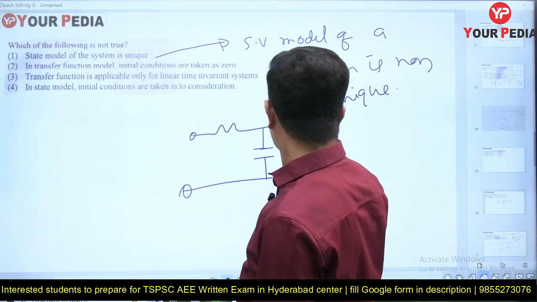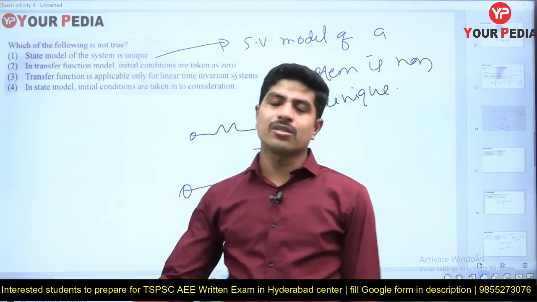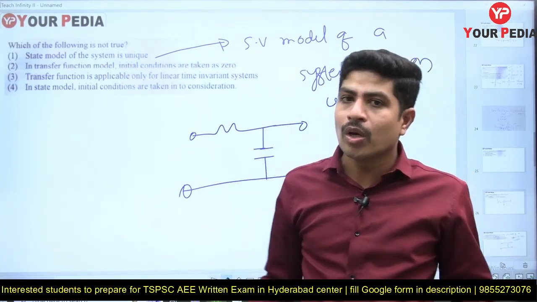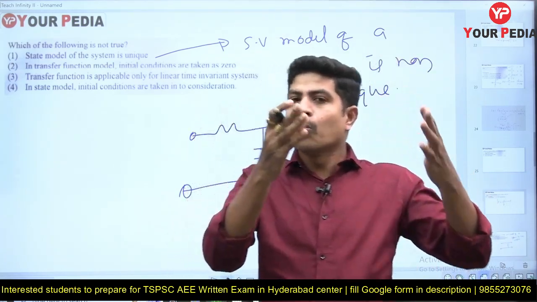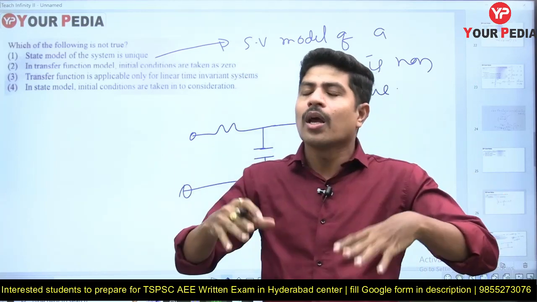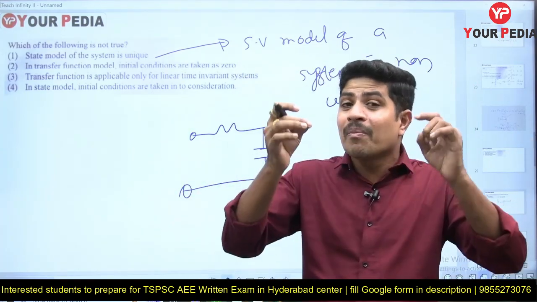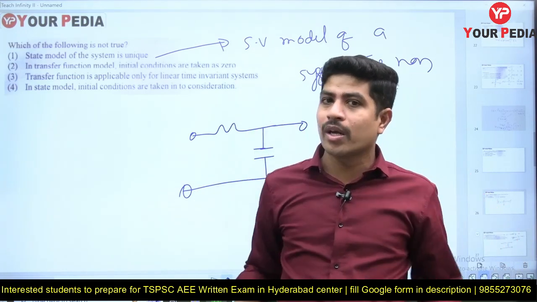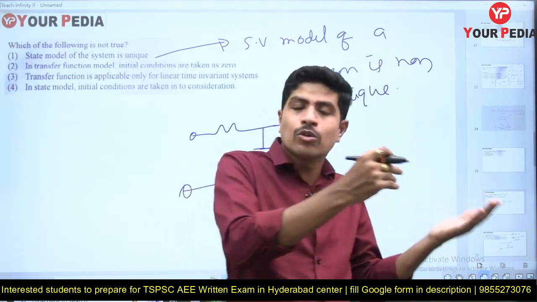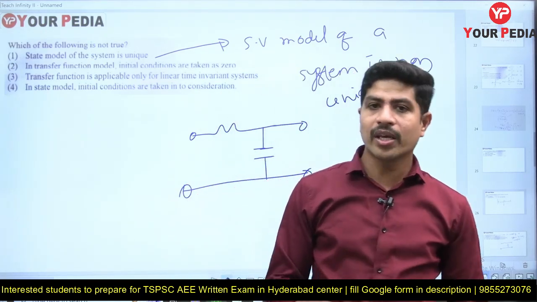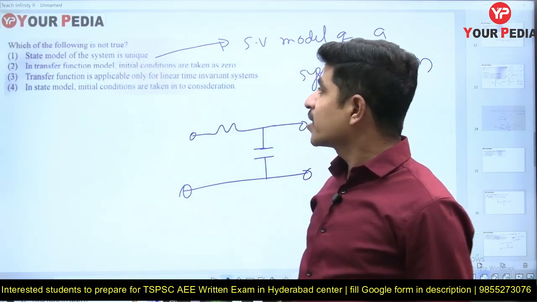I can solve this circuit in many ways. So if I give a system to you, you can model that state variable model in many ways. You can use KVL and KCL, or you can go with some theorems. There are many ways to solve a given network. As many ways are there, that many different types of equations we are going to get, but finally the solution will be the same.